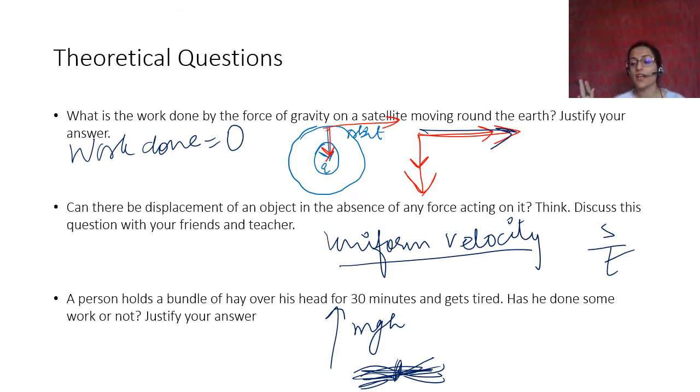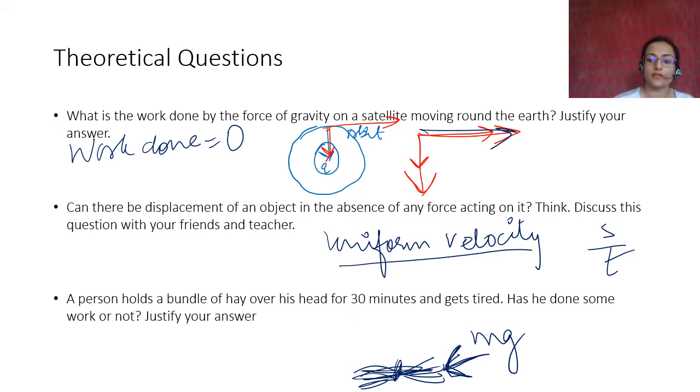Even though he has used energy which is equal to the weight of the hay against the force of gravity, there is no work done because the displacement is zero. Okay, so that is how you justify the answer, because work done means you have to have force applied and displacement seen. There is no displacement seen, therefore the work done is zero, even though there is a certain force being applied against the force of gravity.